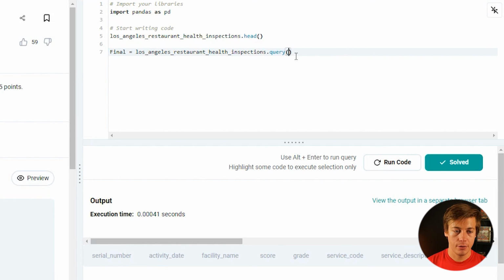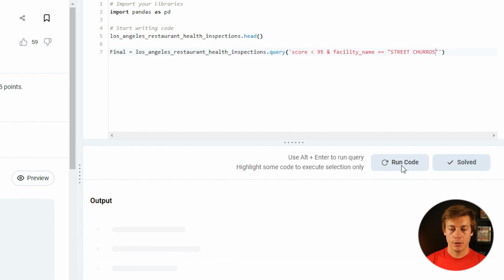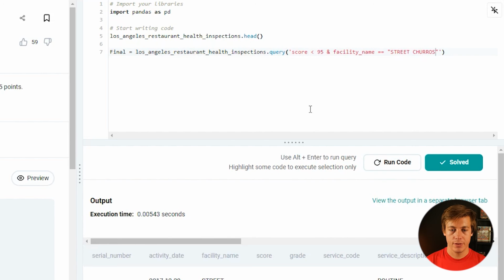So first thing I want to do is with the score less than 95. So single quotes, we'll put score less than 95. Great. We're going to put and we've got to look for this name. So facility name, I think that's what it is. Facilities with the name. Yeah. So facility name equals actual quotes and Street Churros like that. Okay. Run code.